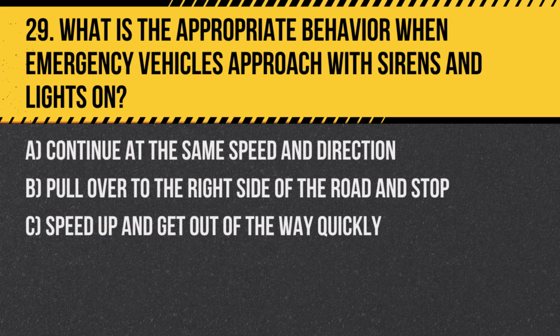Question 29. What is the appropriate behavior when emergency vehicles approach with sirens and lights on? A. Continue at the same speed and direction. B. Pull over to the right side of the road and stop. C. Speed up and get out of the way quickly. Answer: B. Pull over to the right side of the road and stop. It's important to give emergency vehicles a clear path by pulling over safely and stopping.